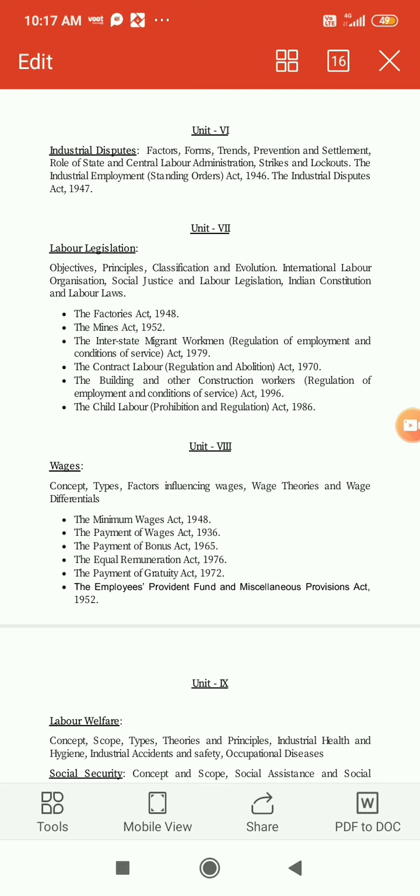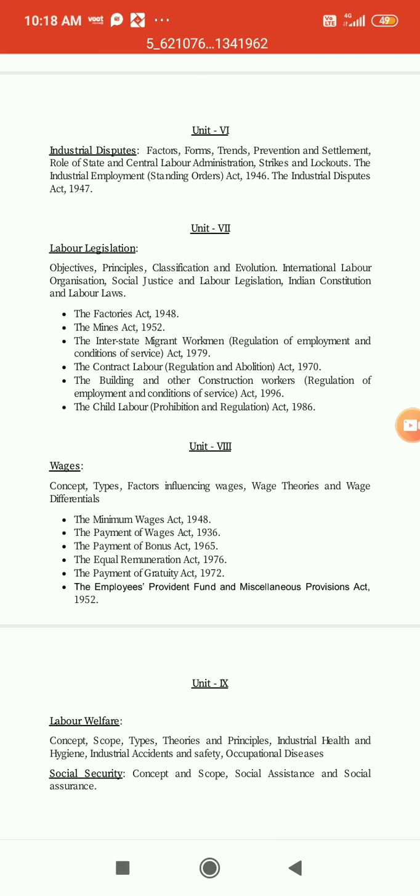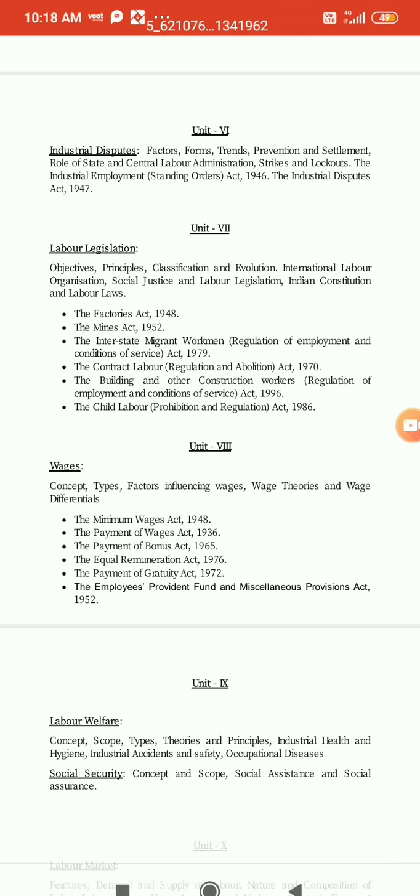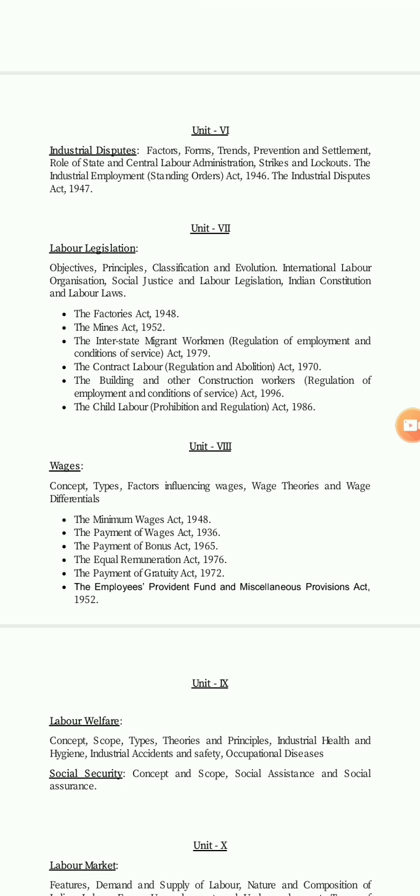Many questions are asked from this topic. And apart from this, the Contract Labor Act 1970, the Interstate Migrant Workmen Act 1979, and the Mines Act 1952. So these 5 topics are very important. They are asking questions nowadays from these topics specifically. You can go through my classes on the Building and Other Construction Worker Act 1996. I have given all the details and what type of questions can be asked. I will provide the link in the description.